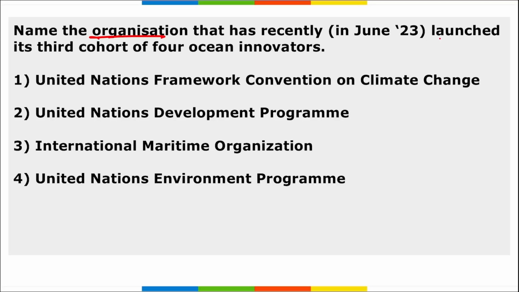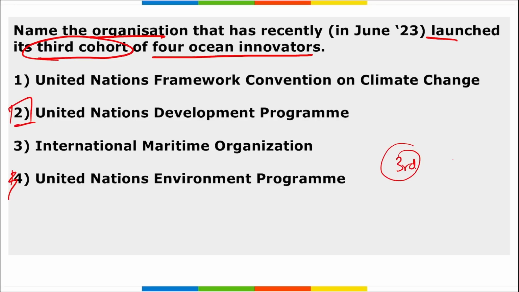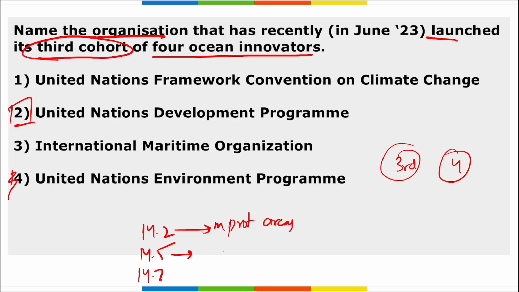Next, name the organization that recently launched their 3rd cohort of the 4 Ocean Innovations, right? It is your United Nations Development Program, right? They launched their 3rd cohort of 4 Oceans Innovators, which aims to accelerate the process on Sustainable Development Goal Targets 14.2, 14.5 and 14.7. 14.2 is basically for marine protected areas. 14.5 is for area based management, right?